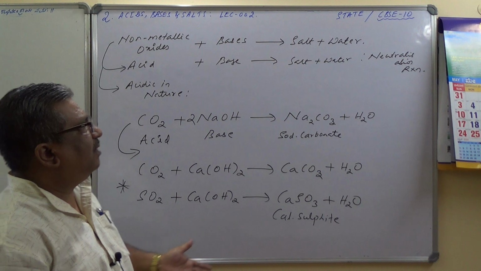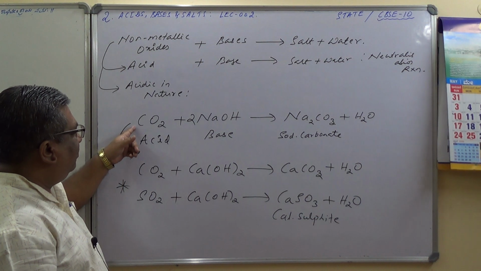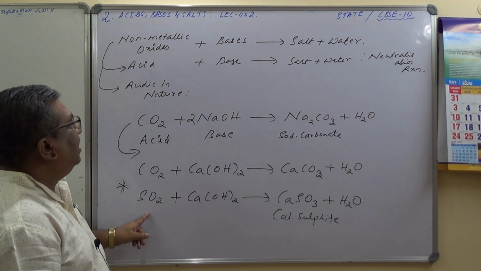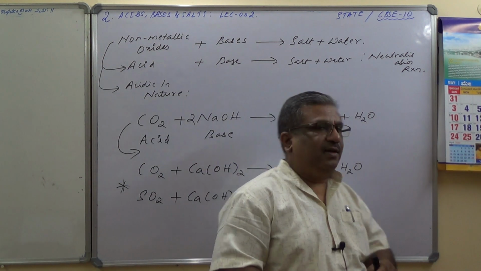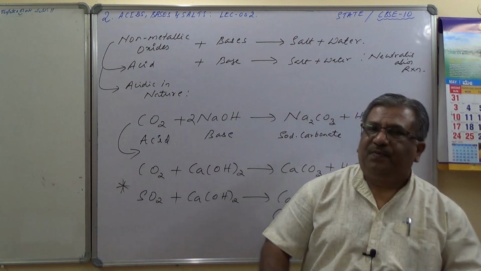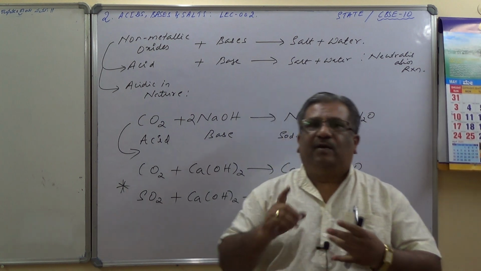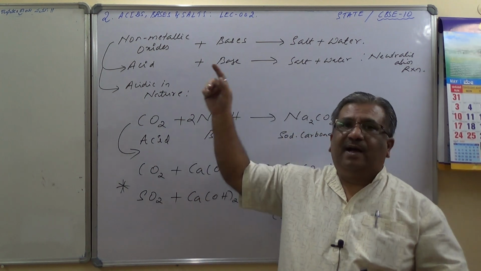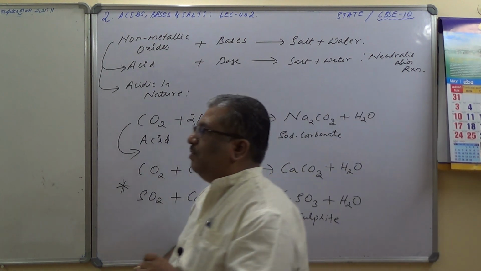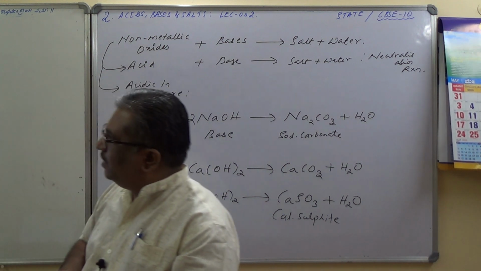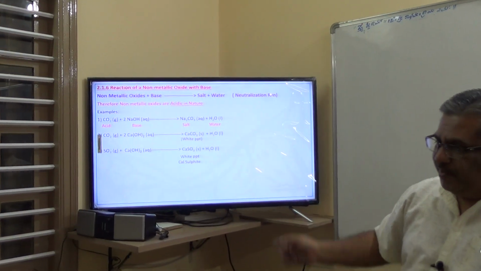So these are the reactions of non-metallic oxides with bases, and all these reactions behave like neutralization reactions, where you can observe the production of salt and water, and definitely we have bases over here, and therefore we can conclude that these behave like acids, and hence non-metallic oxides are acidic in nature. So in the last two reactions, metal oxides with acids and non-metallic oxides with bases, we concluded two important conclusions: non-metallic oxides are acidic in nature, and metallic oxides are basic in nature. Okay, so here just a moment, you can note down calcium sulfite. You can note down these reactions, which will be directed to the PPT here.